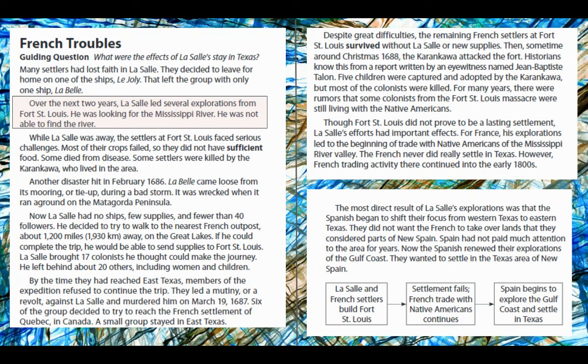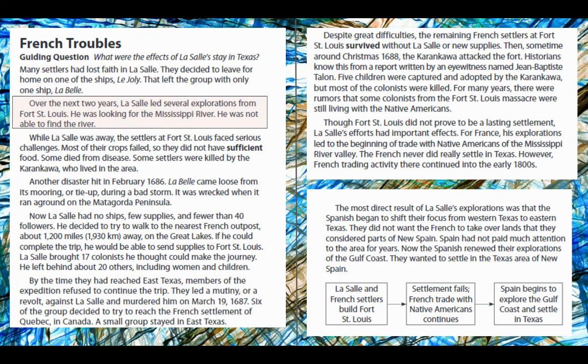While La Salle was away, the settlers at Fort St. Louis faced serious challenges. Most of their crops failed, so they did not have sufficient food. Some died from disease. Some settlers were killed by the Karankawa who lived in the area. Another disaster hit in February 1686. La Belle came loose from its mooring, or tie-up, during a bad storm. It was wrecked when it ran aground on the Matagorda Peninsula. Now La Salle had no ships, few supplies, and fewer than 40 followers.